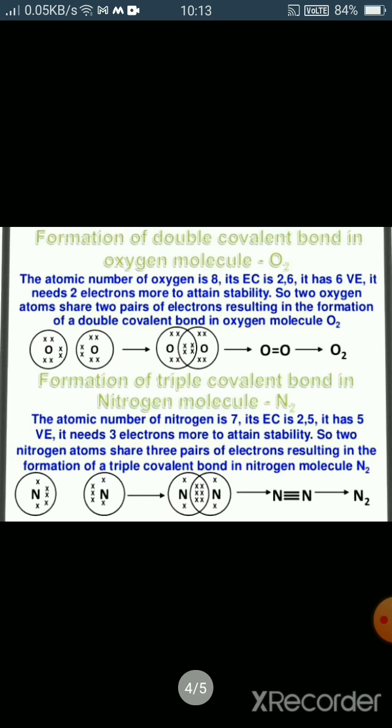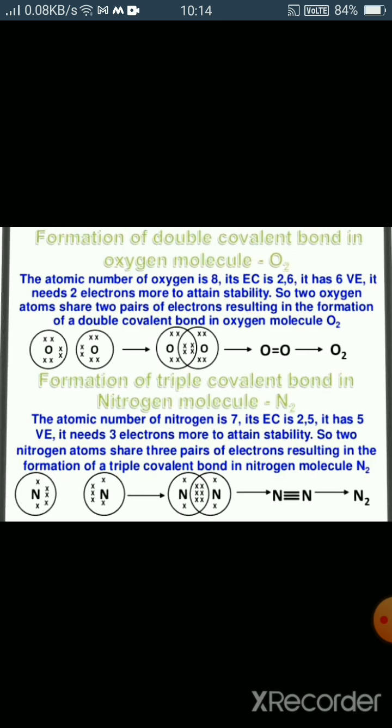Now here we see the formation of double covalent bonds in the oxygen molecule and the formation of triple covalent bonds. Suppose we take the example of the oxygen molecule, that is O2. Here you can see how a covalent bond is formed. The atomic number of oxygen is 8, and the configuration is 2, 6. So it requires 2 electrons to become stable. In the form of crosses, we are denoting the electrons present in oxygen. 6 electrons are present in the outermost shell. In another oxygen, 6 electrons are present.